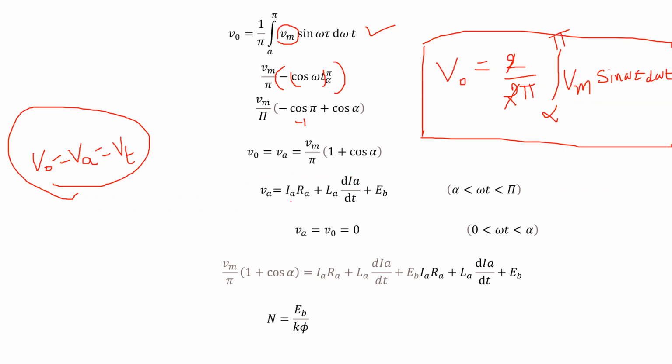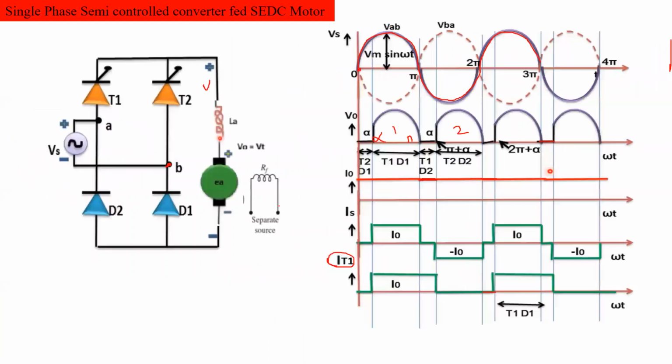So this Va, we can write, Va means voltage across this circuit. Can you apply the KVL? Voltage across this circuit.